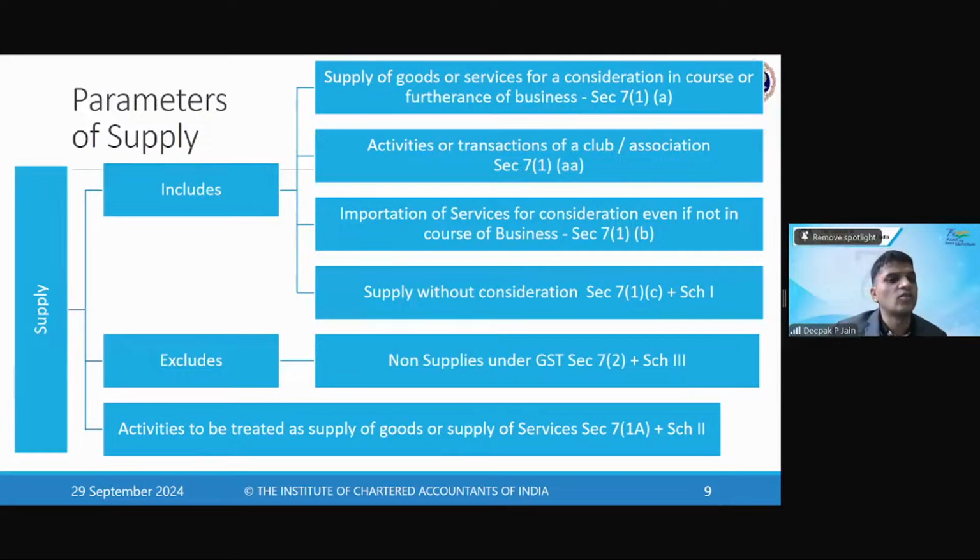What are HSN codes? HSN means that for goods, whenever you make any supply, you should have an HSN code, so that everybody can understand what you are supplying. Now, whatever color you're supplying, whatever size you're supplying, that is not relevant. What is the description of the product? It is a shirt. It is a pant. So such description, if you give, that description will get linked to an HSN code.